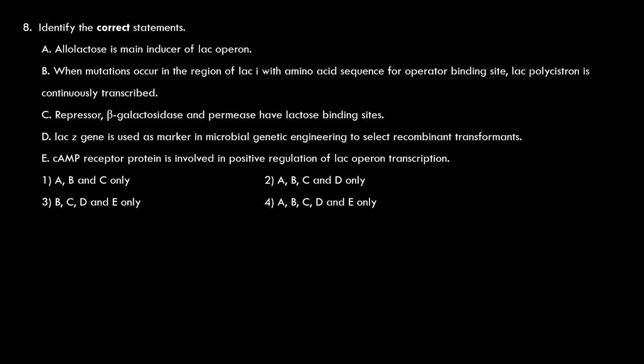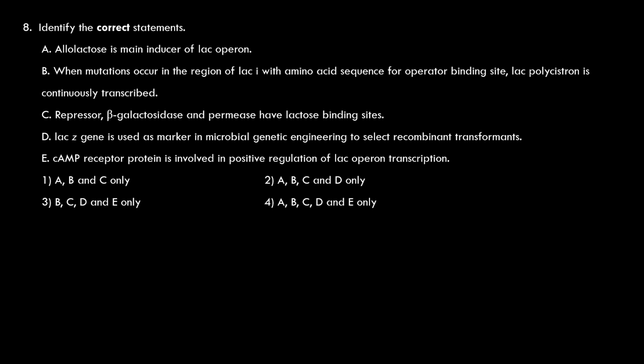So A is correct. When mutations occur in the region of lac I with the amino acid sequence for the operator binding site, if mutations occur in the lac I gene where the information for the amino acid sequence needed for binding to the operator is present, the lac polycistron is continuously transcribed. Absolutely true. In that case, the repressor, though formed, cannot bind to the operator. When the repressor fails to bind to the operator, the structural genes, or polycistron, are continuously transcribed and translated.